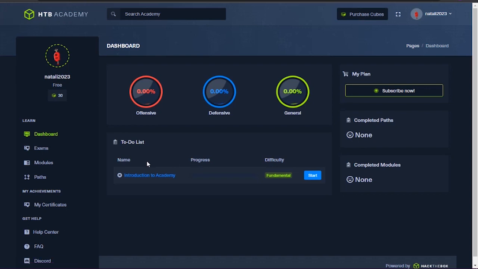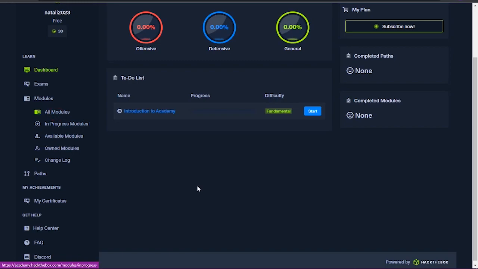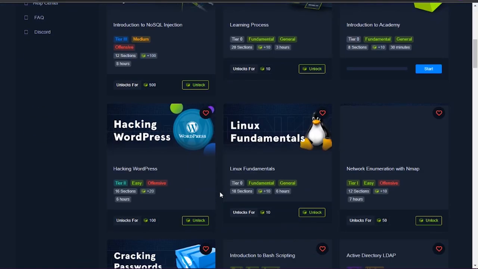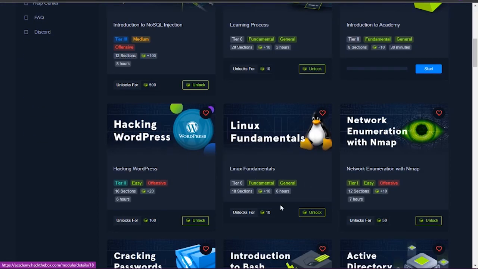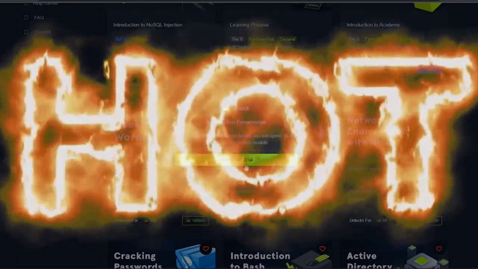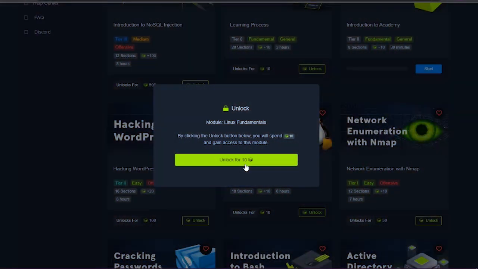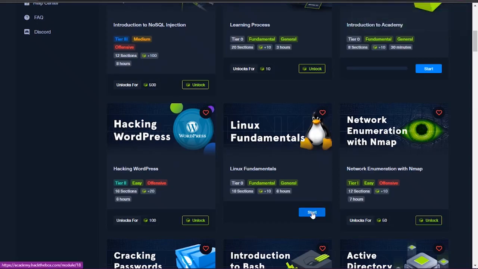enough for now. Now here click on models and next on all models, roll down the page and find the Linux fundamental. As you can see, it requires 10 cubes, which we already have. And remember, every time you finish a course in Linux, it rewards you 10 cubes. Isn't it super cool? So why not do it? Why not learn it? Let's go. Click on unlock and, without any waste of time, click on start.